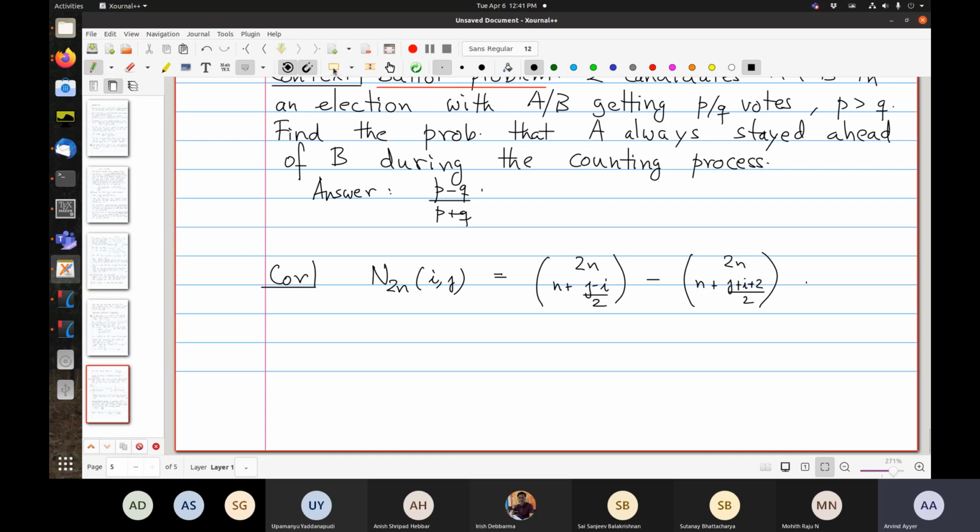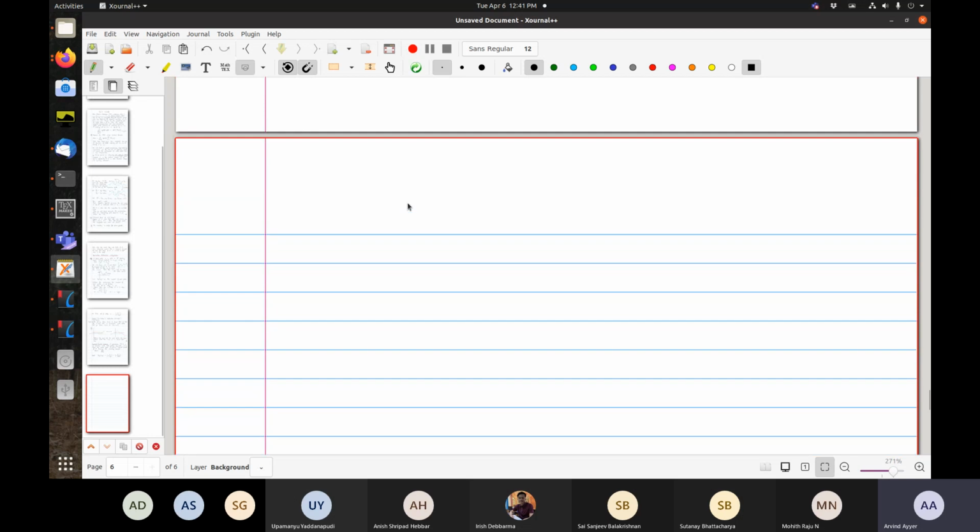Let us see one special case, which I will call a theorem. So a special case, it's a very important special case, very important, is when i equal to j equal to 0.